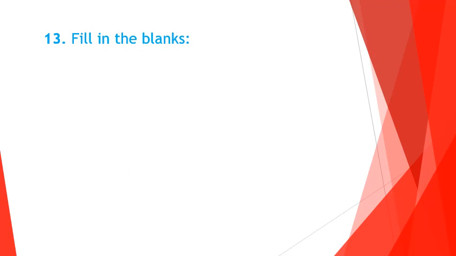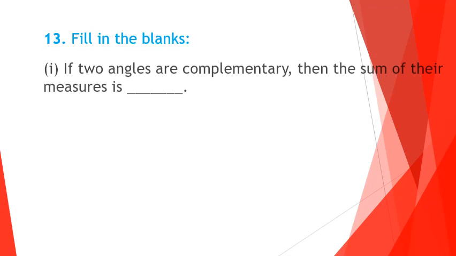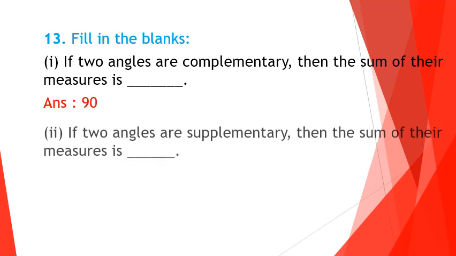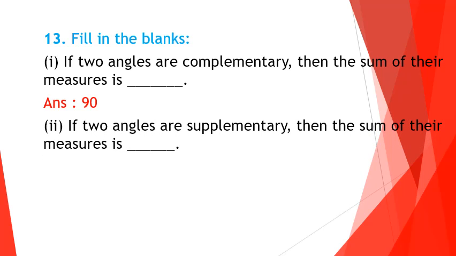Next, question number 13, fill in the blanks. If two angles are complementary, then the sum of their measures is dash. Complementary angle means the sum will be 90 degrees. Second, if two angles are supplementary, then the sum of their measures is, supplementary means straight angle, the measure will be 180 degrees.